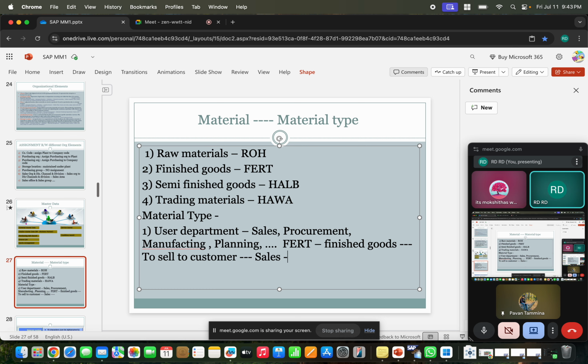Next, you are producing this product. Which department is involved?